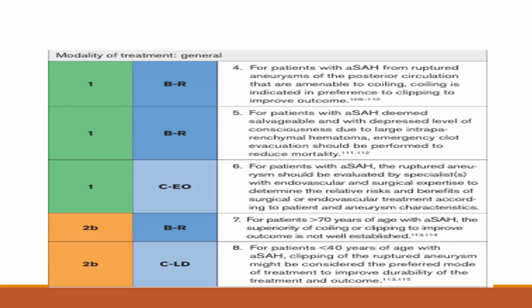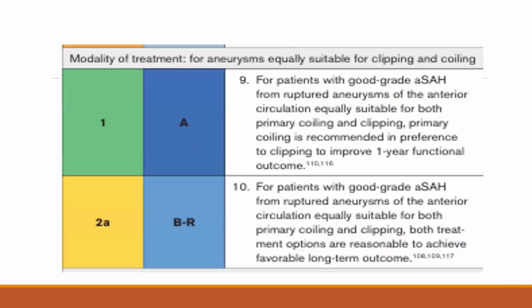Now, for patients who are presented to us with age less than 40 years with SAH, clipping of a ruptured aneurysm might be considered the preferred mode of treatment to improve durability of the treatment and outcome. Again, it has a class of recommendation 2B, level of evidence C.